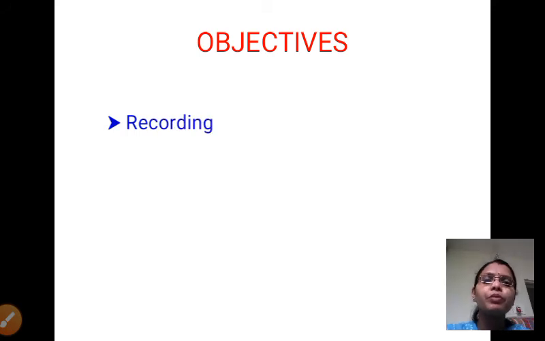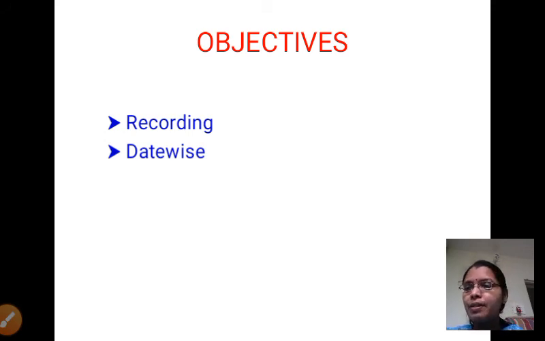Next, objectives. First one is what? Recording. Why do we maintain bookkeeping? First one is recording. Next, we record date wise. Second objective is date wise. Here we record date wise.